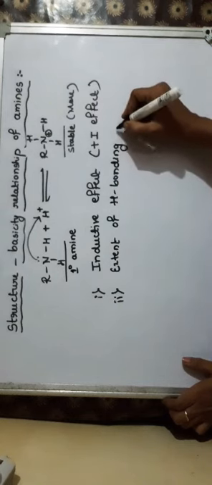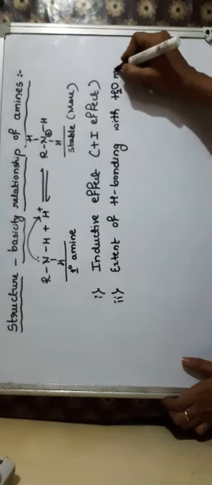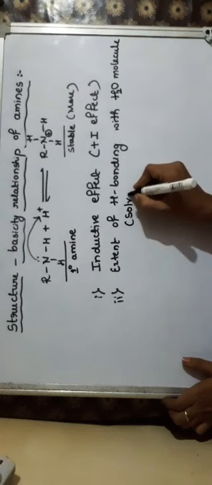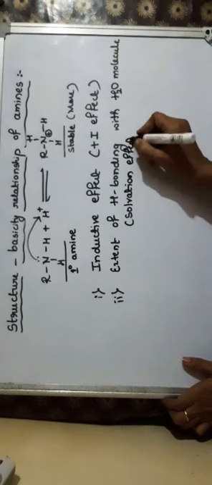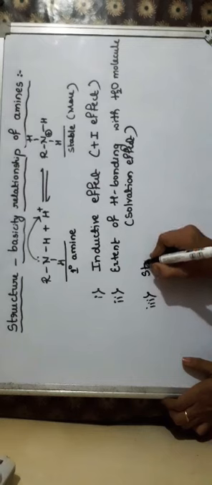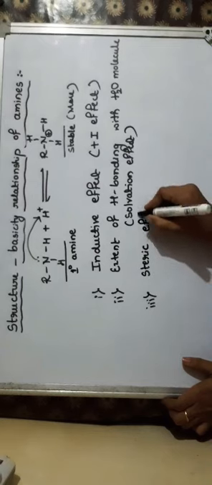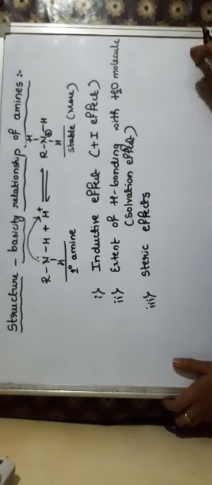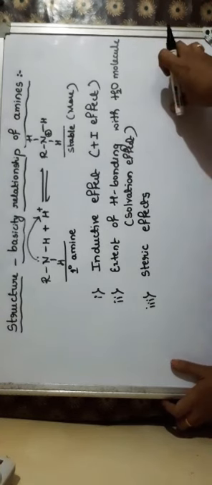This is also called solvation effect. And the third factor is steric hindrance, steric effects of alkyl groups. So these are the three factors which decide the basic character of amines.